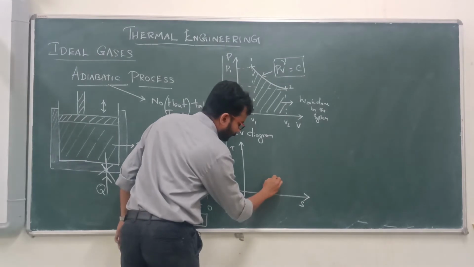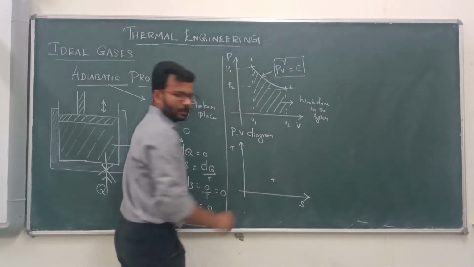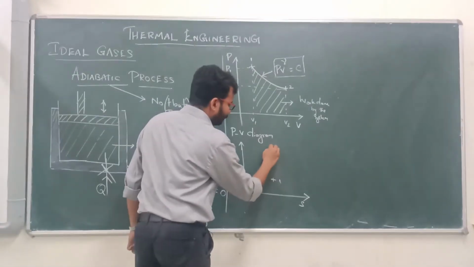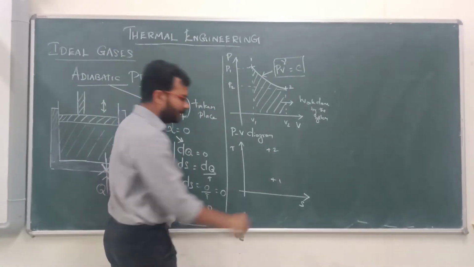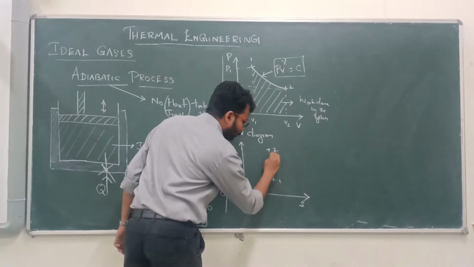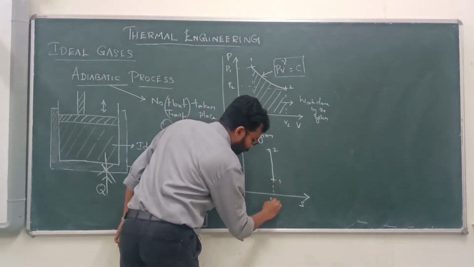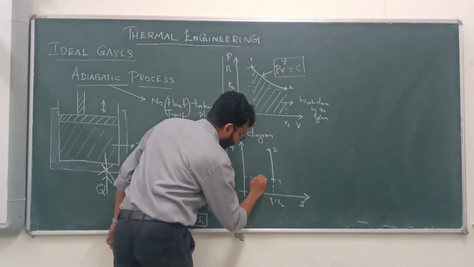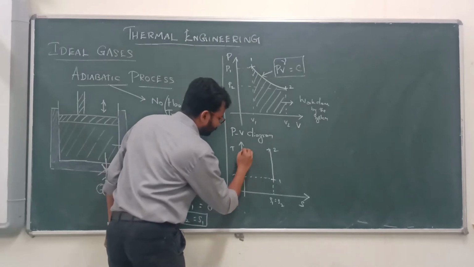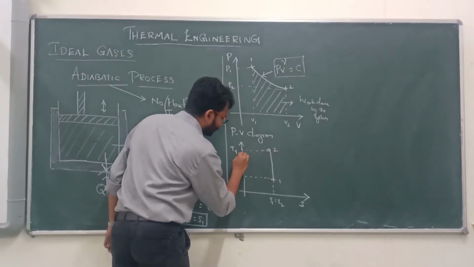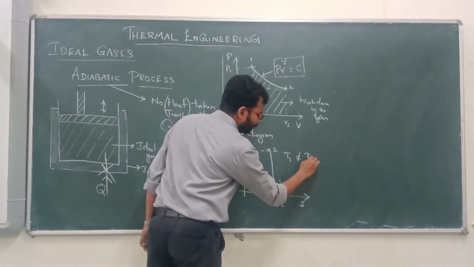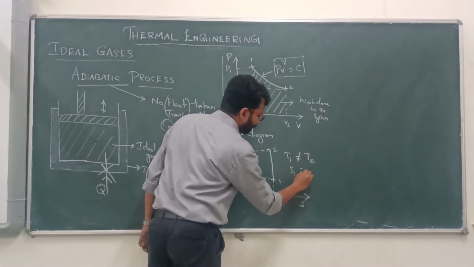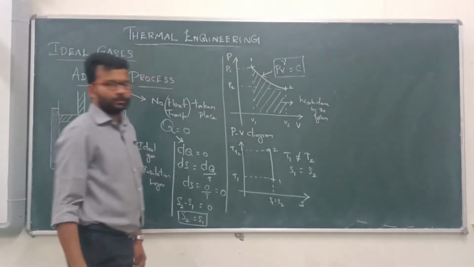Let us consider that this is point 1, state 1. In the final state 2, the temperature will increase, but entropy will be constant, that is 1 to 2. S1 will be equal to S2. But what about the temperature? This is T1 and this is T2. T1 and T2 are not equal, but S1 and S2 will be equal.